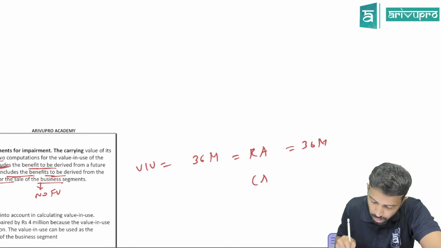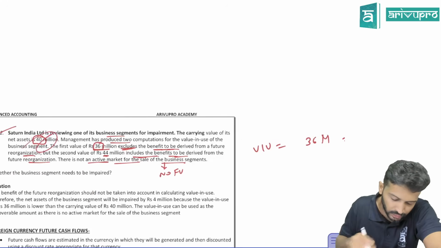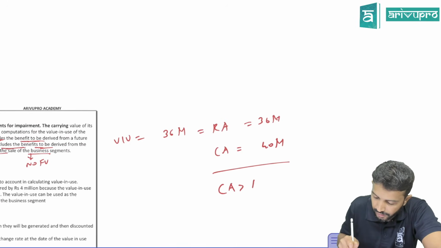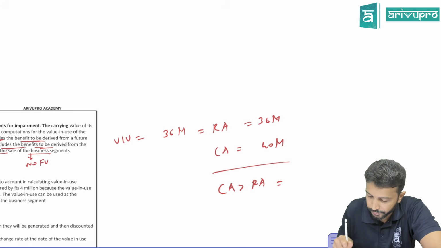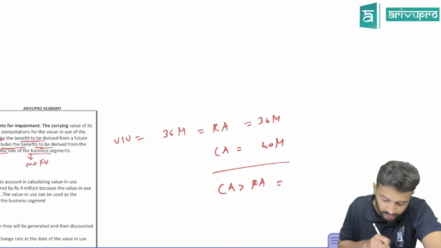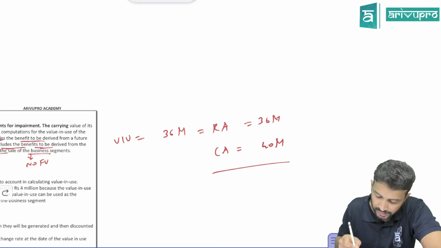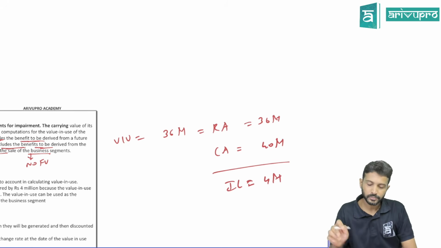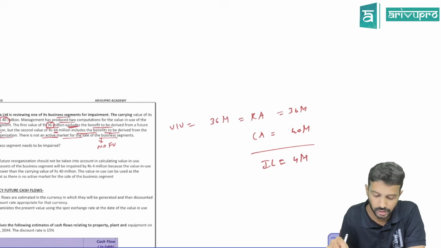So do you know the carrying amount? Yes, the carrying amount of the asset they gave, which is how much? 40 million. Is carrying amount greater than recoverable amount? Yes, by how much? Carrying amount is greater than recoverable amount by 4 million. That means indirectly they're saying the impairment loss you book is 4 million. In this case, that's all.